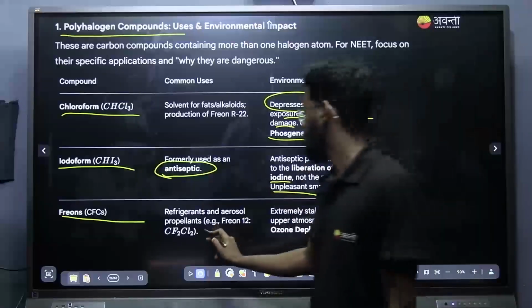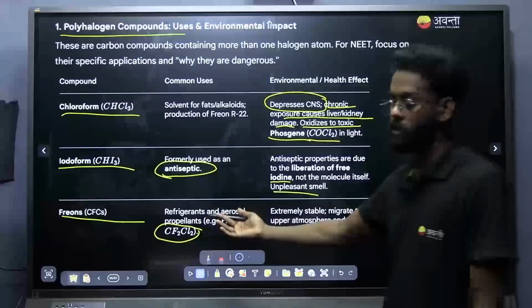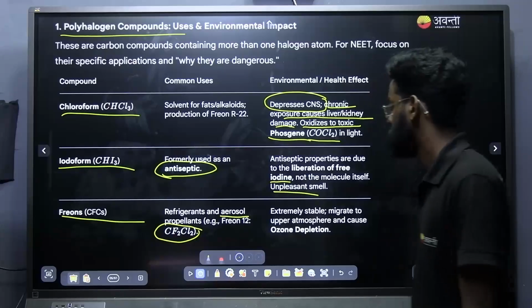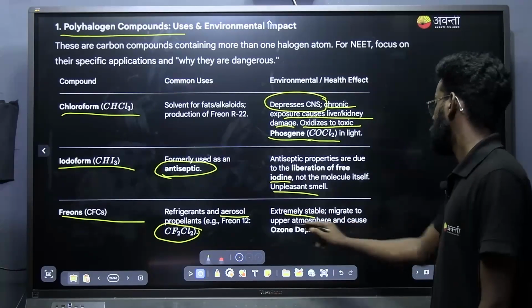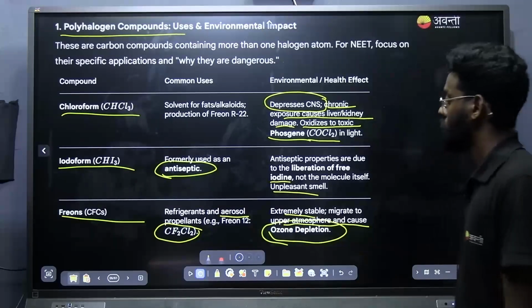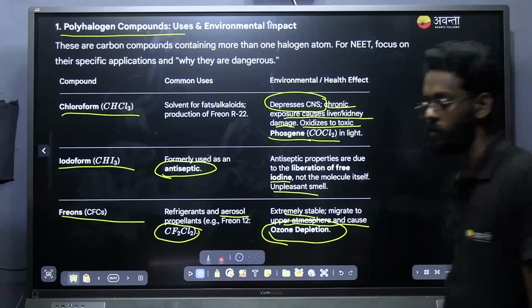Then freons. Freon gases, just note down the freon gases, they are refrigerants. In the refrigerators we are using this freon gas, and aerosol propellants, freon 112. And it is extremely stable, migrates to the upper atmosphere and causes ozone depletion. The gas that is the reason for ozone depletion. These are the informative questions that can come from this part. Just note it down. That's all.